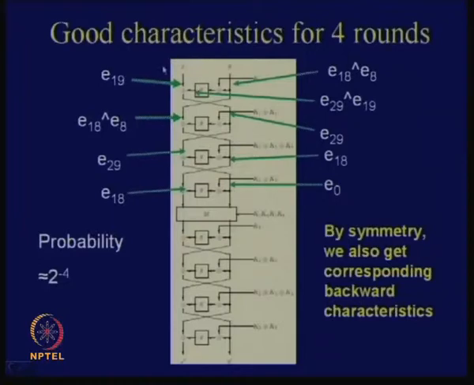The setting is that I have obtained a differential for one part of the cipher, and similarly I try to obtain a differential for the other. We have obtained one for the other half of the cipher also, okay. So now you see that you can relate it to the boomerang attack. What you can do is call this part E0 and this part E1, okay. So you include the M layer into the E1 cipher, right.